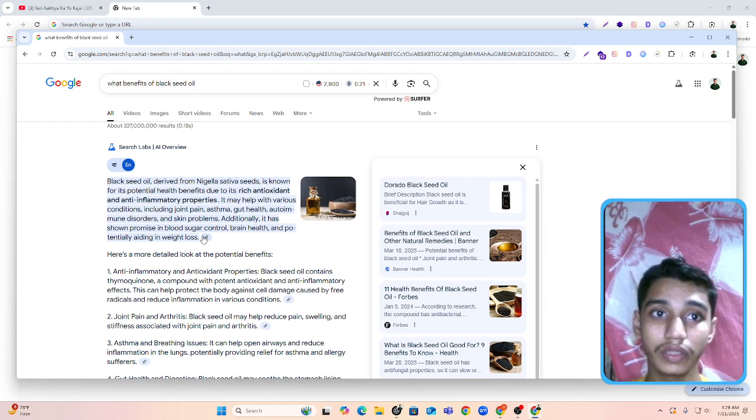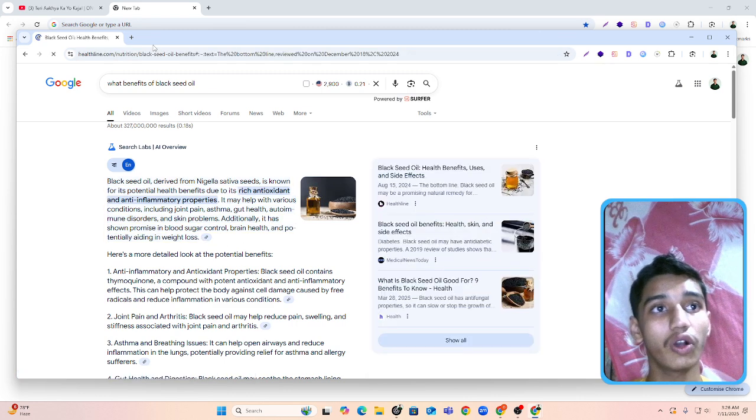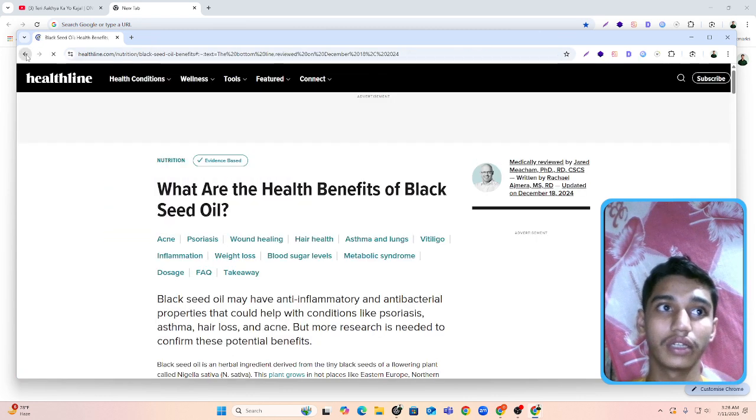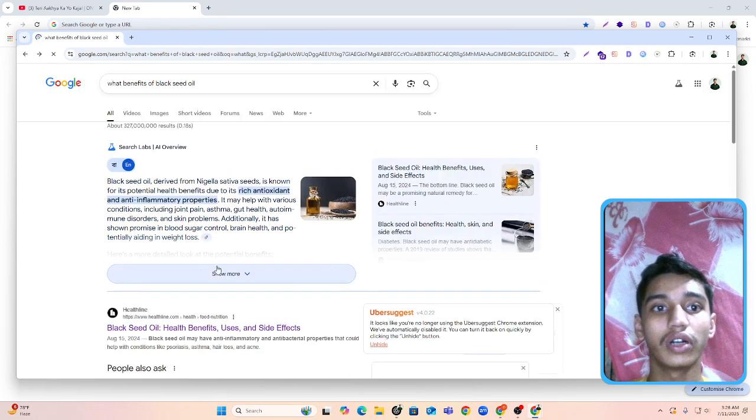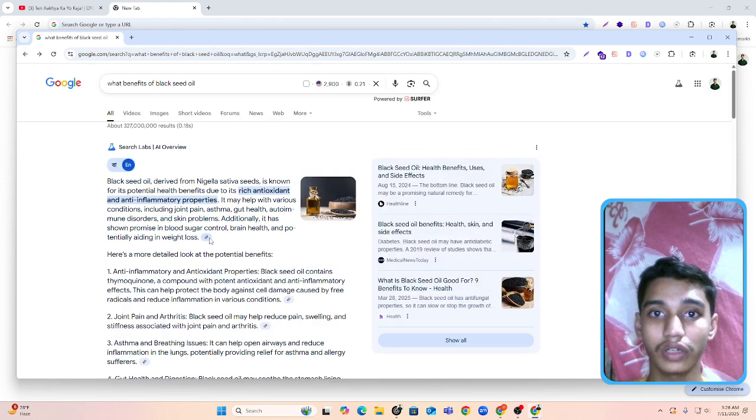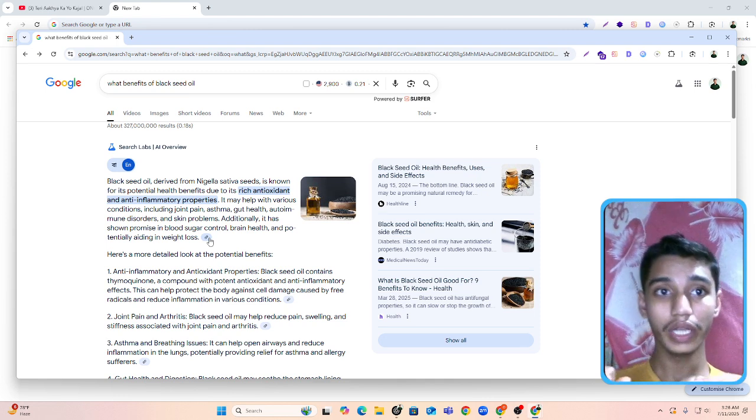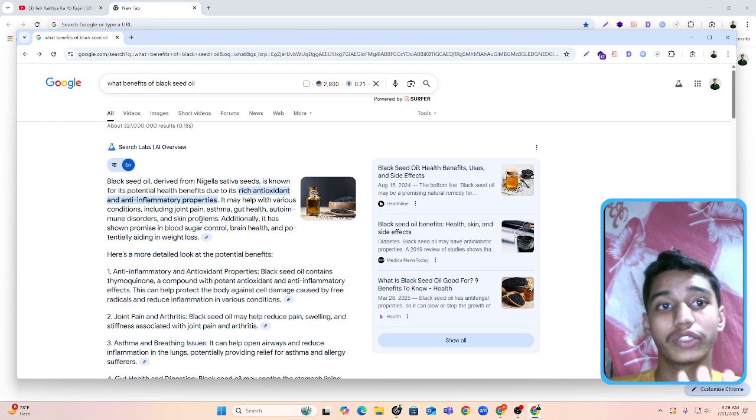After that our user clicks this link and goes to the website. If your website is not clicked, then you don't get impressions and proper clicks. But don't worry. When your content is properly optimized, Google will show your brand name, the websites they collected from, and these website names are shown in this content.